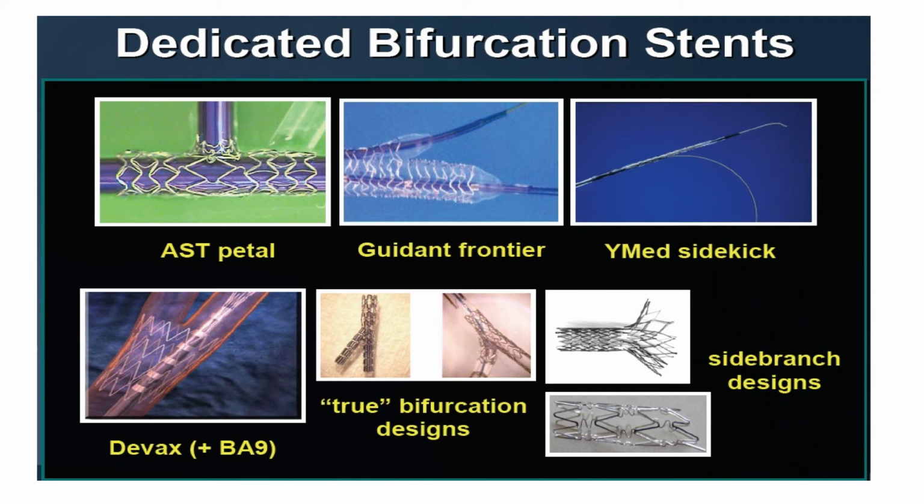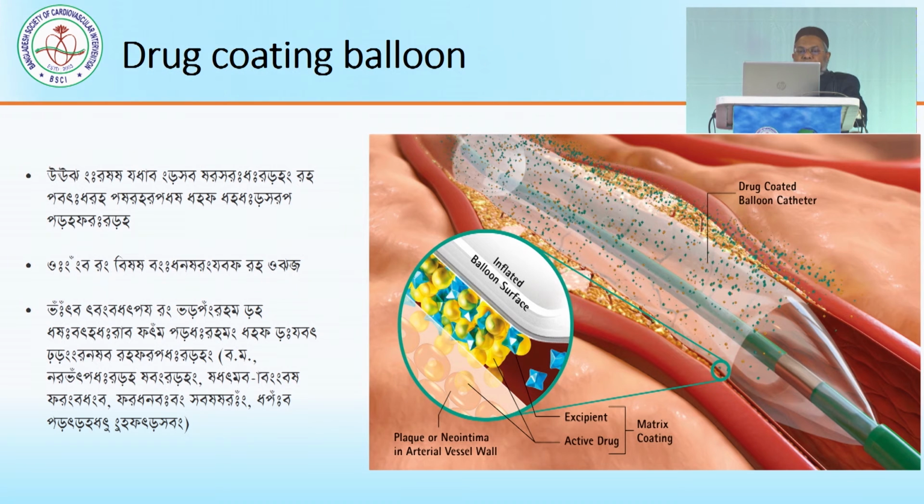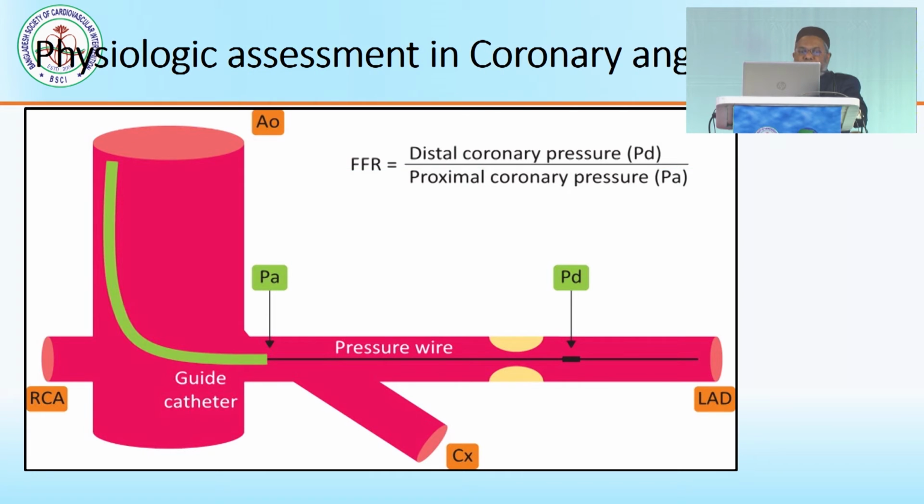And dedicated bifurcation stents, then come to the different types of dedicated bifurcation stents, though the dedicated bifurcation stent did not get marketed because there are some difficulties in implanting these dedicated bifurcation stents. Then comes the drug-coated balloon. With the drug-coated balloon, we can leave the vessel without any foreign body. So it is helpful in some cases, but not in most of the cases.